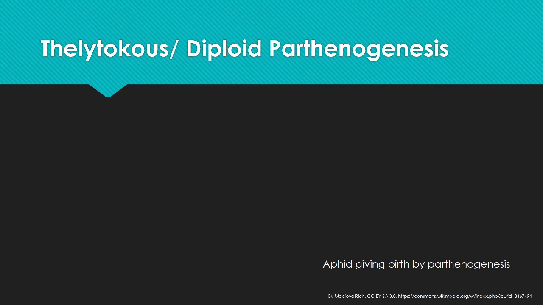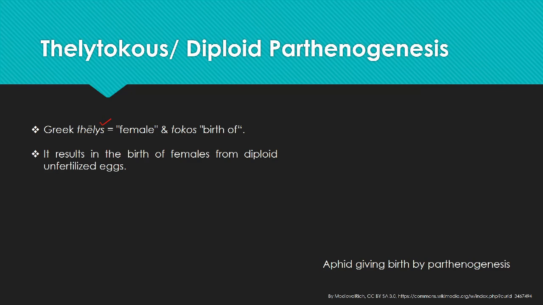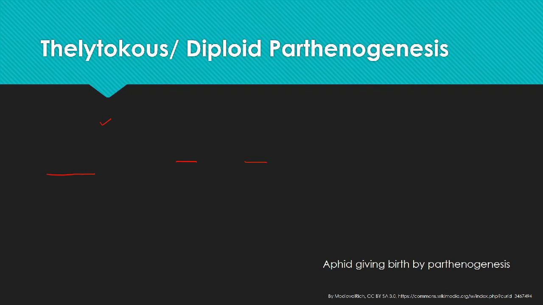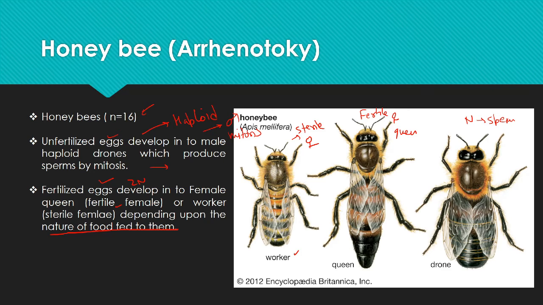In case of Thelytoky, the diploid parthenogenesis, it is a term derived from the Greek, where thelys means the female, and tokos means to give birth. It results in the birth of female from the diploid unfertilized eggs. What happened in the Arrhenotoky, if you see the slide which we have discussed earlier. In case of Arrhenotoky, there are two types of eggs.